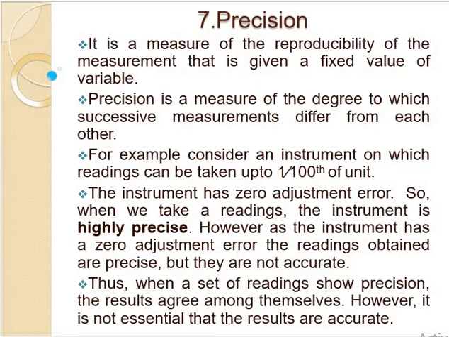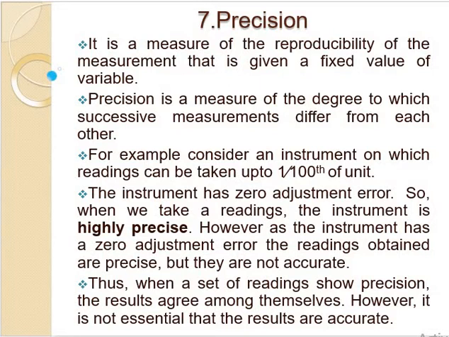Precision measures the degree of agreement between successive measurements. For example, you take one instrument, with readings taken up to 1/100th of a unit. The instrument can have a zero adjustment error also, whereas the readings are highly precise.